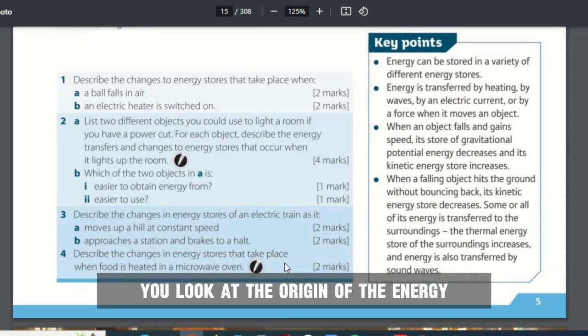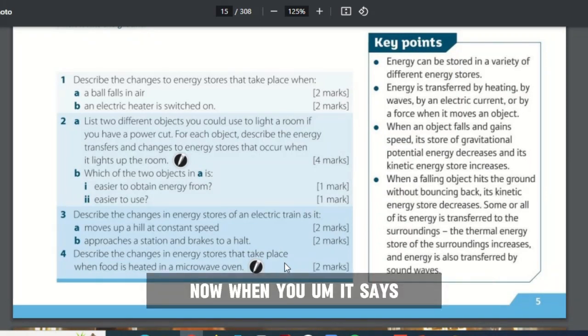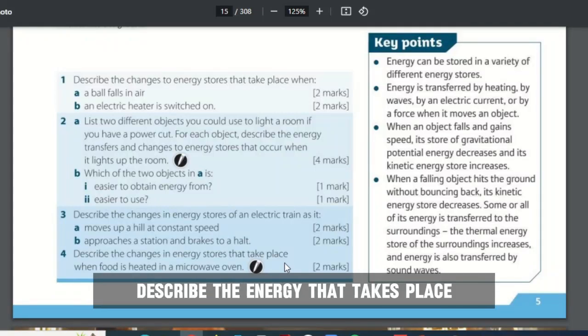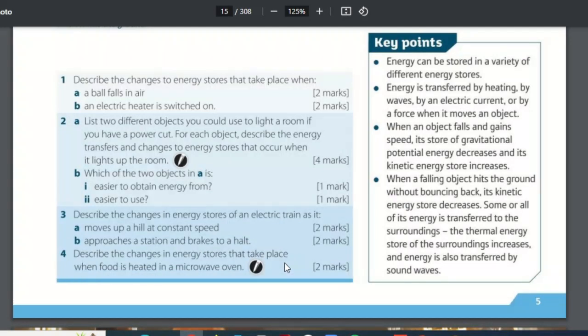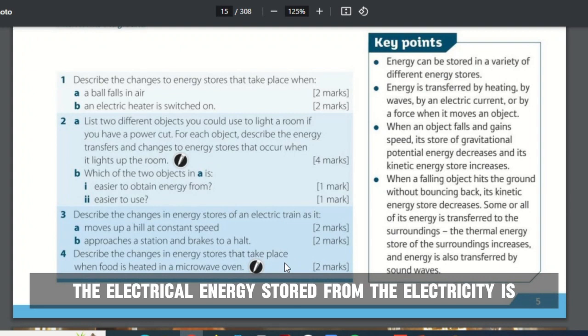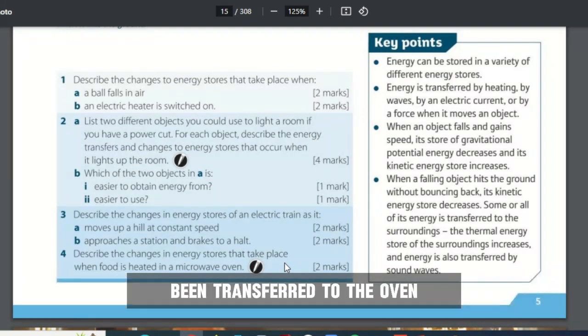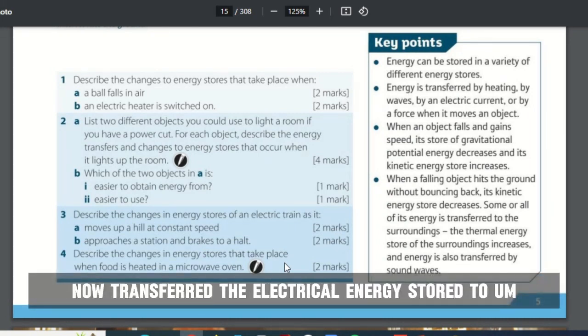When food is heated in a microwave oven, the electrical energy stored from the electricity is being transferred to the oven. But then the oven now transfers the electrical energy stored to